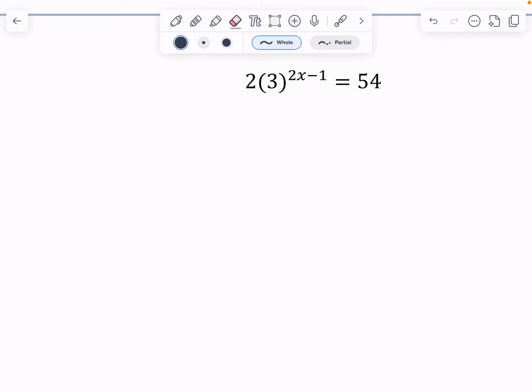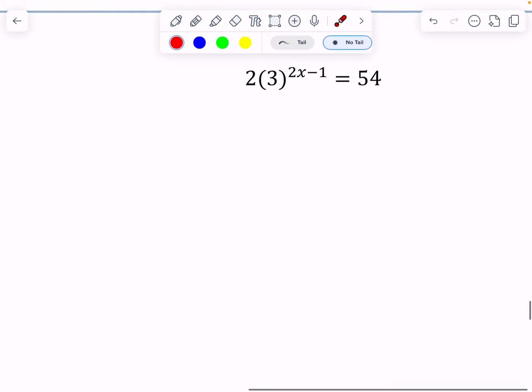In this video, we're going to do another example of solving an exponential. And this one's actually really cool. I can solve this one both using a logarithm and not using a logarithm. So I'm going to try and split that up and show you both methods here. Either way, it doesn't matter which method I'm using.